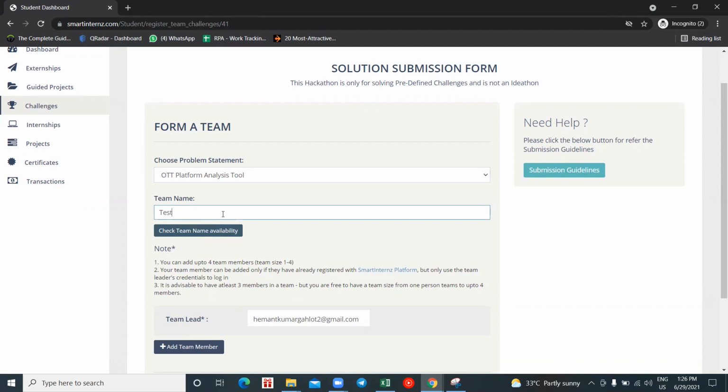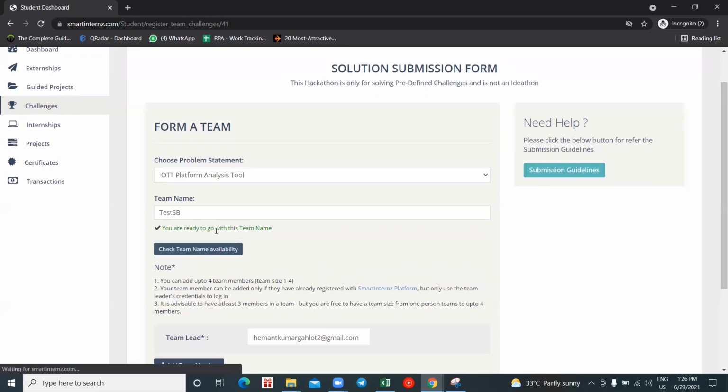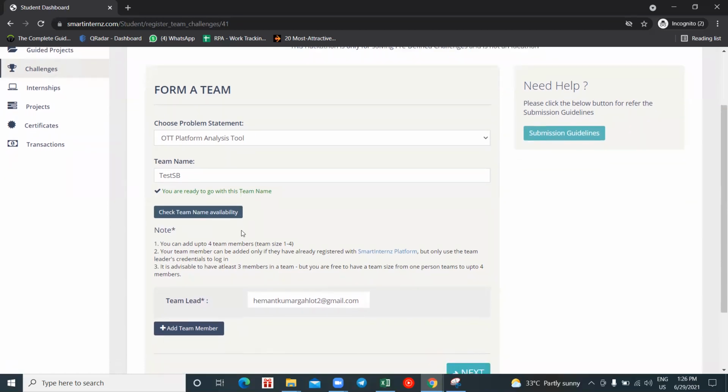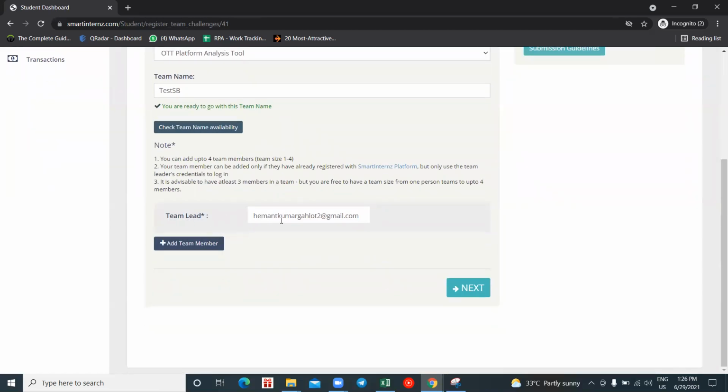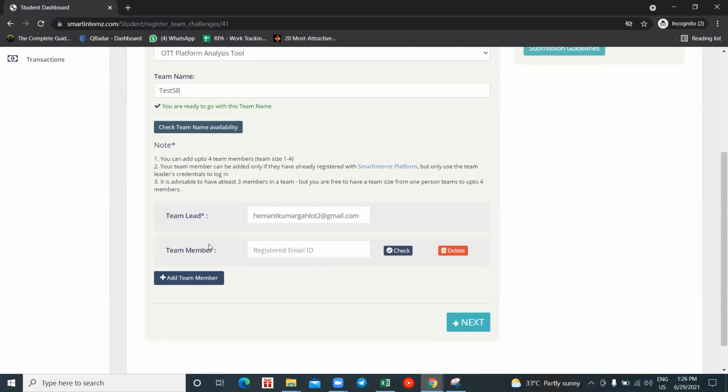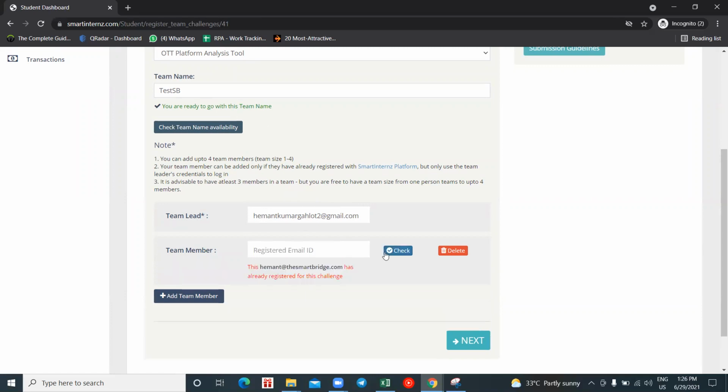Let's say I'm giving a test name, test SB. My team name is test SB, and let me check if it is available. Yes, of course it is available. Now just scroll down. Here you see a team leader's email ID has been captured automatically. If you want to add some team members, you can click on add and give their email ID here. I'm giving my official email ID, which is registered on this platform. Click on register.